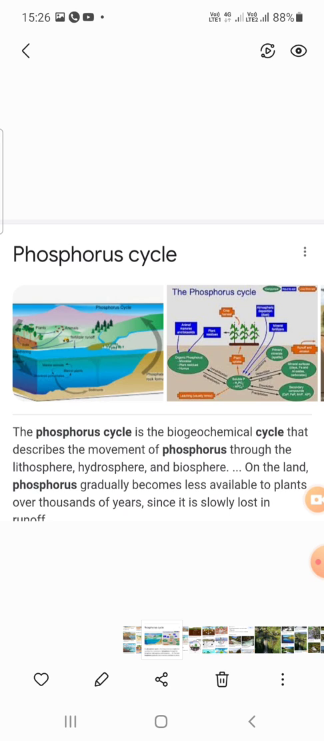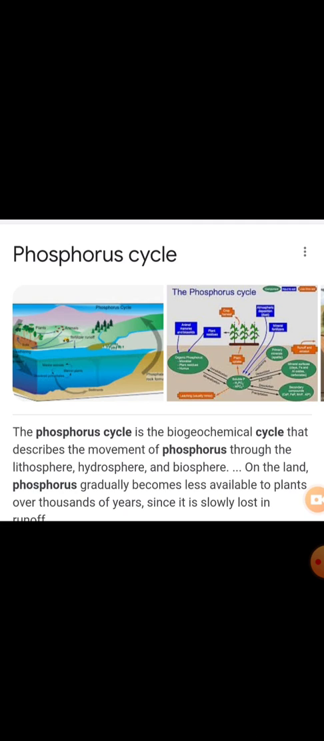Phosphorus is the main constituent of the nucleic acids and phospholipids. It is an essential component for life. It is very useful for life, and it takes part in many reactions in living systems.